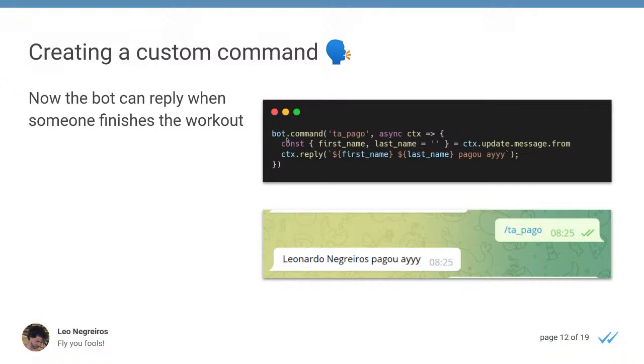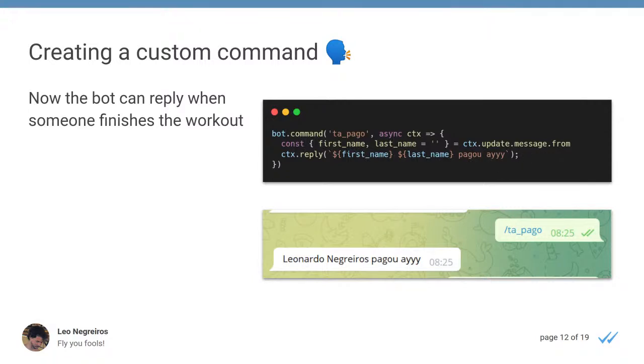And we use this API here, bot.command, and we set the command here that we want the bot to listen. And this async here, I put it by mistake. It should not be here because I was having some async operations here, but do not need it. Sorry, that shouldn't be here. We have here the context, and we have here the first name and the last name that we get from the update message. And then we just reply it. Hey, Leonardo just worked out right now. Congratulations, you did it.